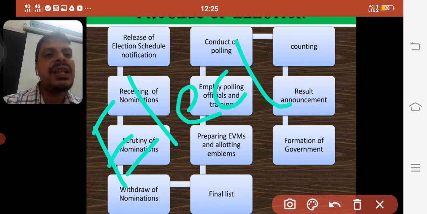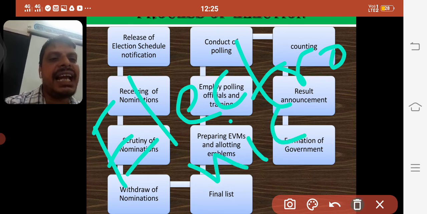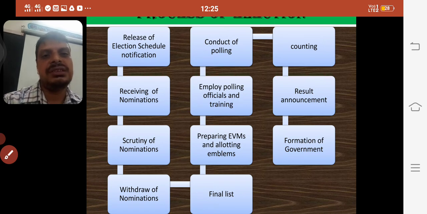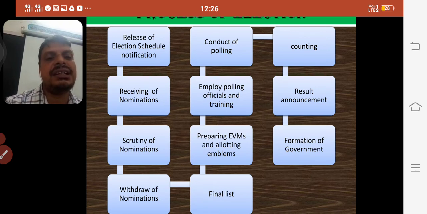Because in India it's not possible to conduct elections easily because of the huge population. That largest democracy we discussed now, it's a very hectic task for the Election Commission to conduct elections. For that reason, what are they doing here? They have found some alternate methods, EVMs, electronic voting machines, which are a very useful and very easy method to conduct elections in our country.